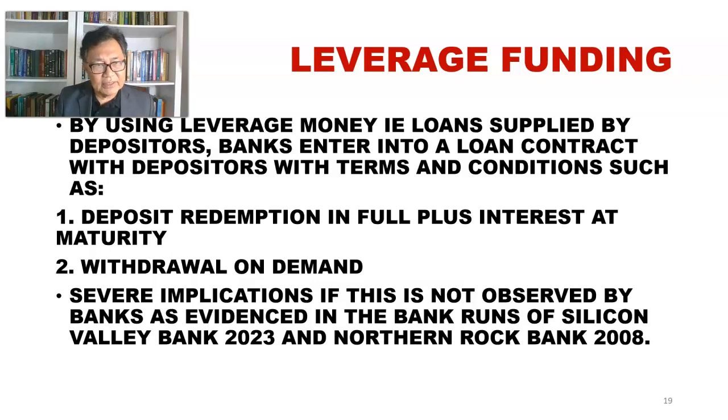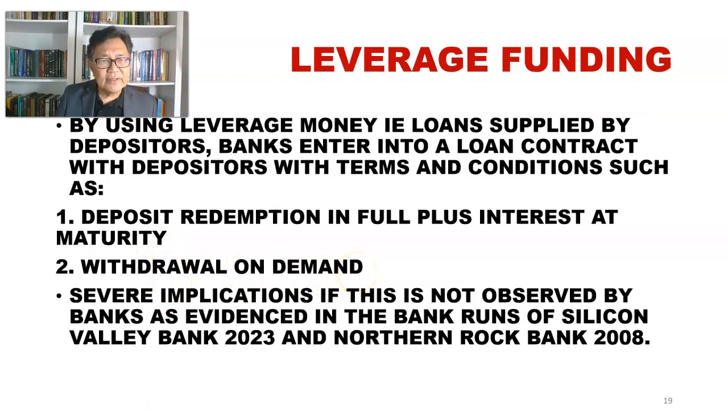So the depositor is the supplier of the loan, and this contract will come with terms and conditions such as that there will be deposit redemption in full plus interest at maturity, number one, and number two is withdrawal of the deposit on demand, right?